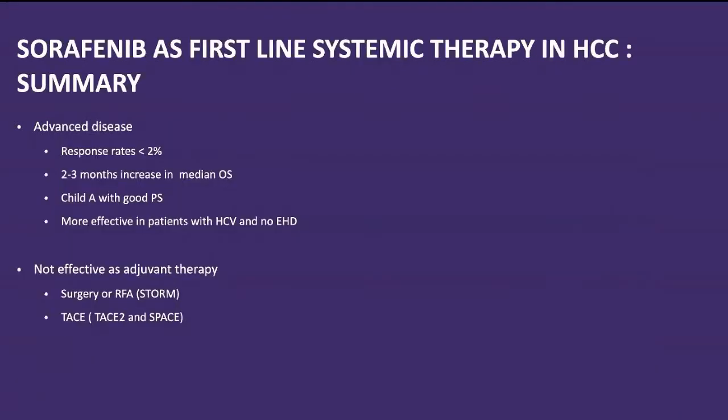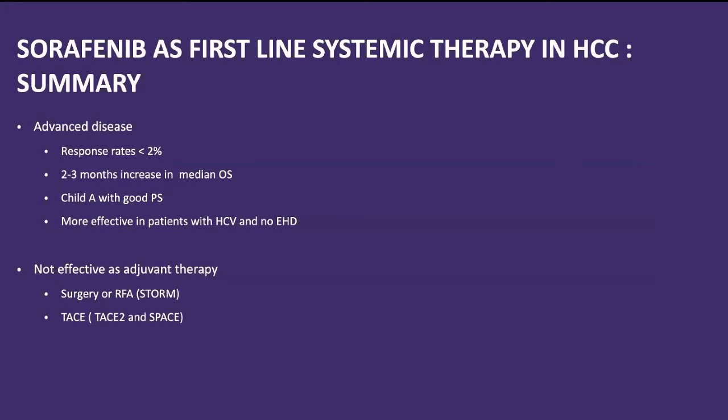To summarize sorafenib: the response rate was very dismal, less than 2%, and median OS increased hardly 2 to 3 months. Only patients with Child-Pugh A and good performance status were candidates. It was more effective in patients with hepatitis C virus and no extrahepatic disease. Only in those patients was it found to be effective, and there was no benefit in the adjuvant setting.